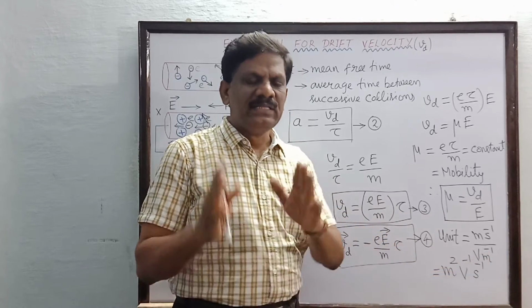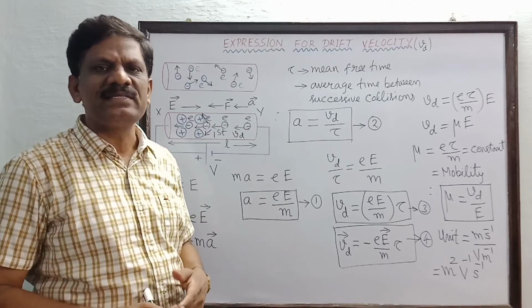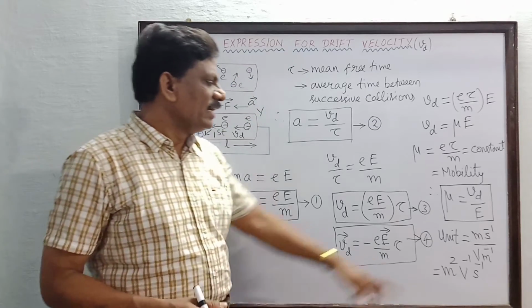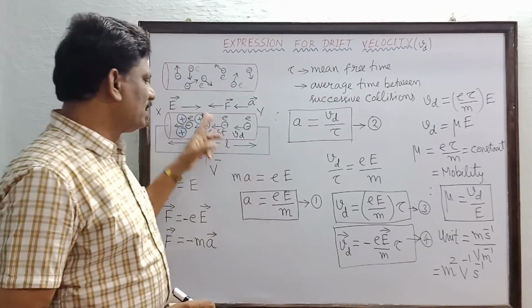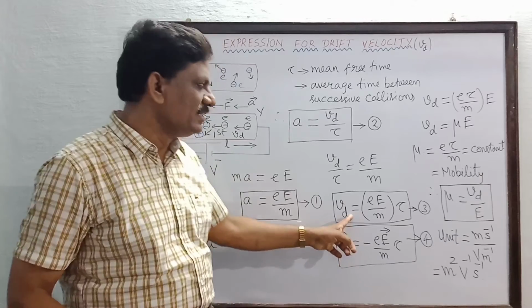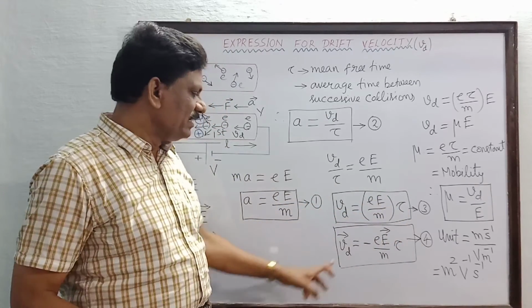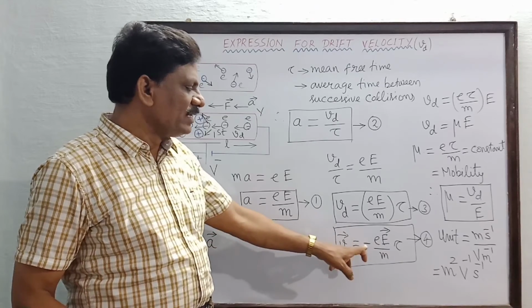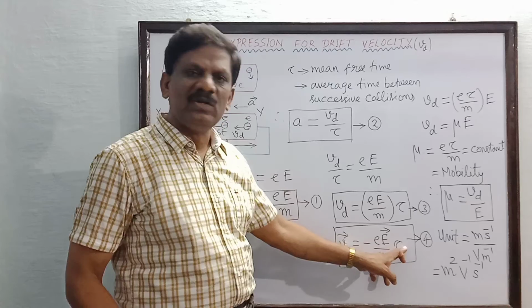In this session we have defined two terms: one is the drift velocity and the second is mobility. The expression for drift velocity in scalar form is Vd equal to e E by m into tau, and in vector form Vd vector is equal to minus e E vector by m into tau.